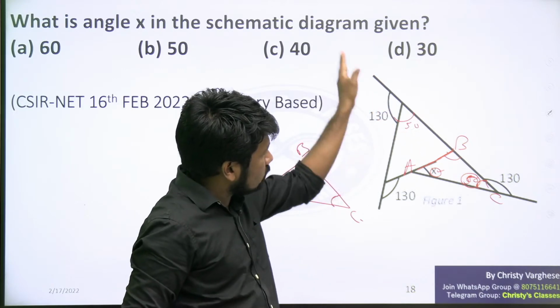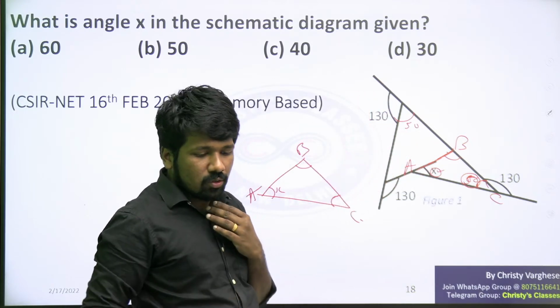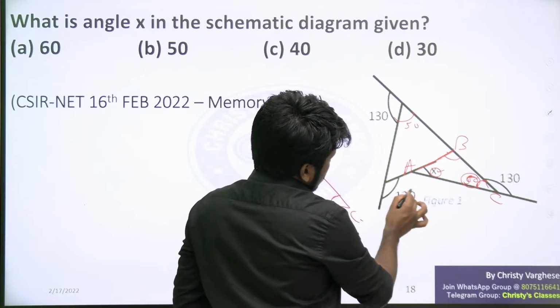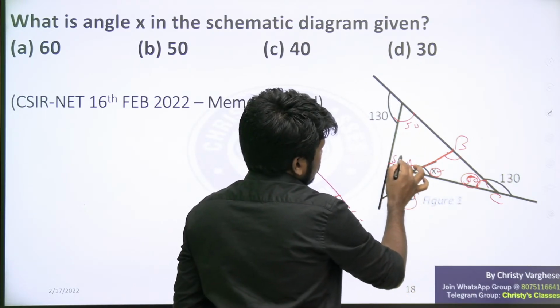These two angles form a straight line, or linear pair. So 180 minus 130 is 50. And also, this is 130. Same reason, this is also 50.